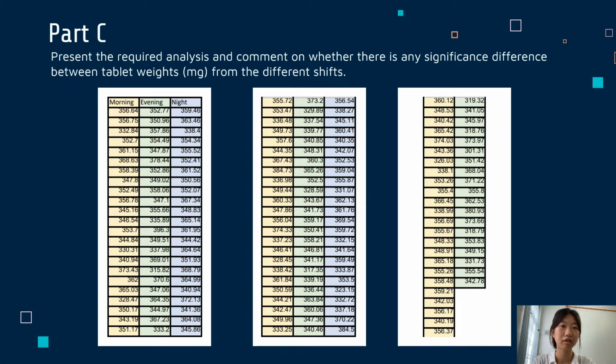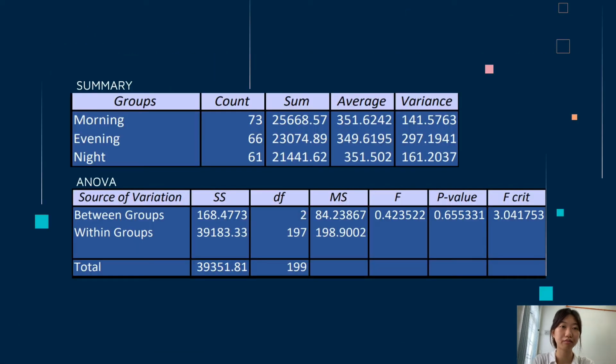So the table shown here is the data from LajakLaku for type B according to 3 shifts, which are morning, evening, and night. From this data, we can perform one-way analysis of variance to test the significant difference between tablet weights from the different shifts. And this is what we got from the ANOVA in Excel.